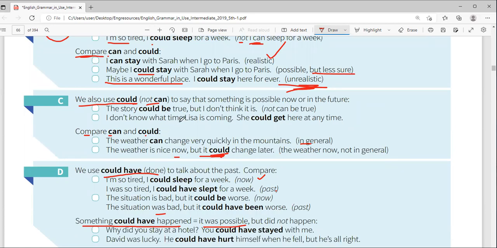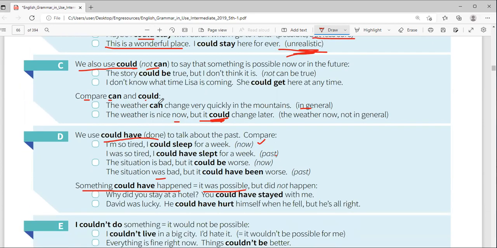So it could be true. It could be right. He could be right, but you cannot use can in that situation. And when I say can, it's for general things. Could is for this situation. The weather is nice now, but it could change. So I'm referring to the weather I'm talking about now. The past tense of could, I could go, is I could have gone, I could have eaten. But those are things that never happened. We're only showing that they were possible to happen, but never happened.